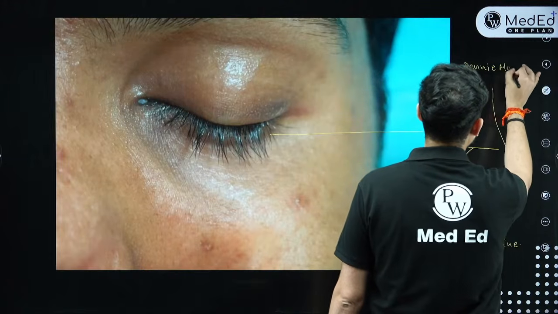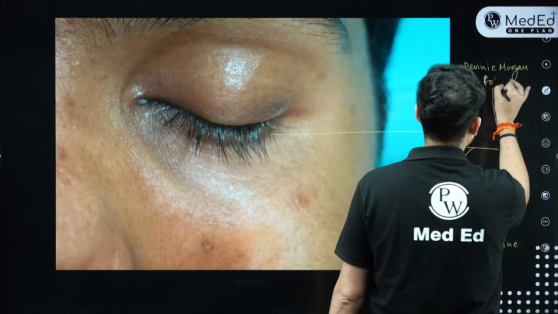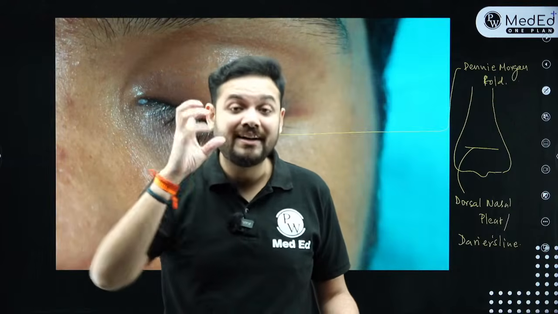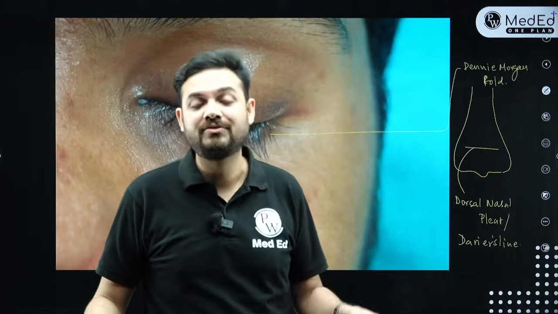So what is Denny-Morgan crease or Denny-Morgan fold? This is basically the eyelid muscles. They undergo spasm because of constant rubbing. It's the Muller's muscle which undergoes spasm, और इसकी वजह से this particular fold gets formed.